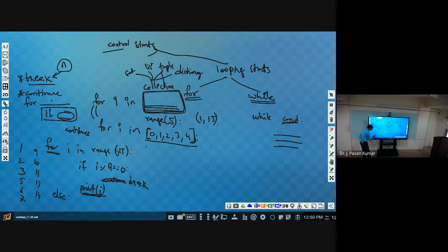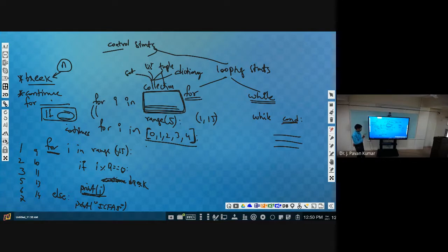That is, after the for loop, we can write else, and let us say print equi. What will be printed?